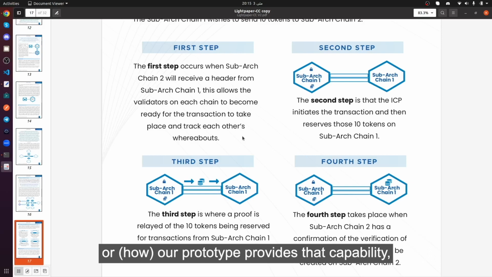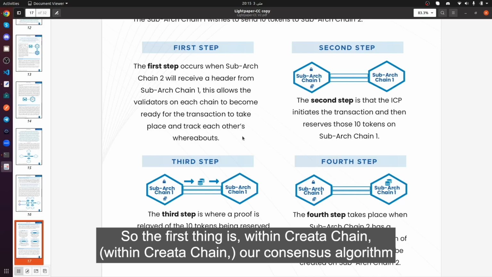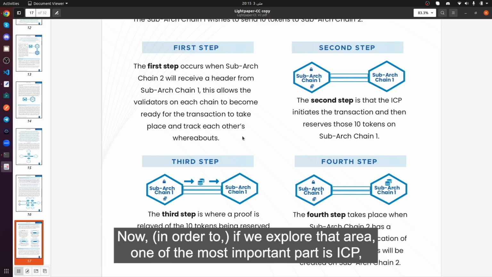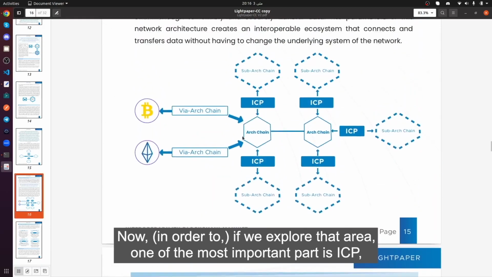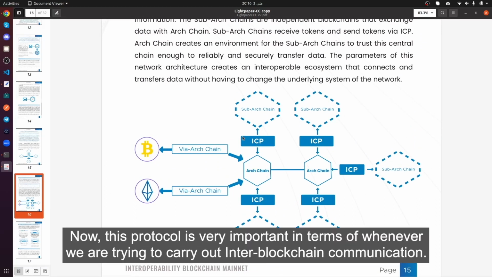Before we jump into how this works, or how our prototype provides that capability, we'll try to understand some of the important concepts behind this whole feature. Within Creatachain, our consensus algorithm, Augustium, includes multiple channels or concepts or foundations through which multiple steps are carried out. One of the most important parts is ICP, our Intercom protocol. This protocol is very important whenever we are trying to carry out inter-blockchain communication.